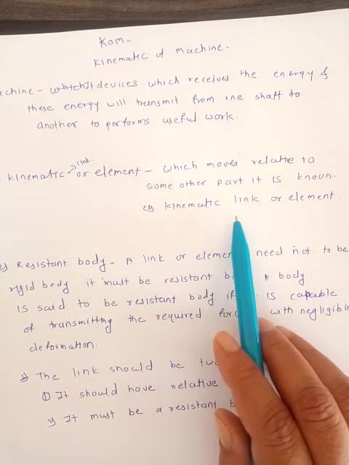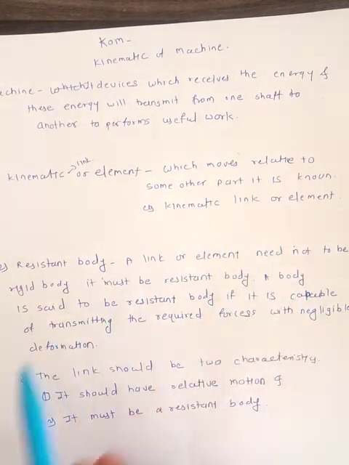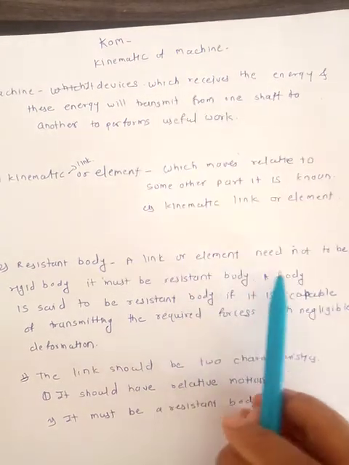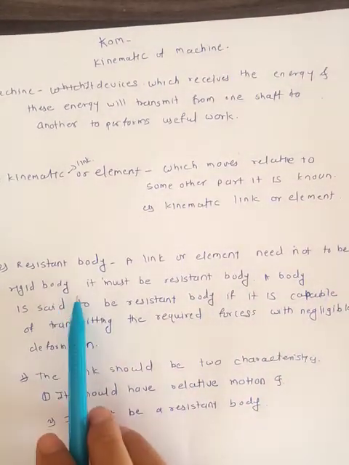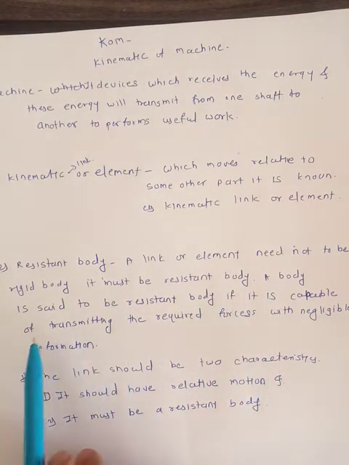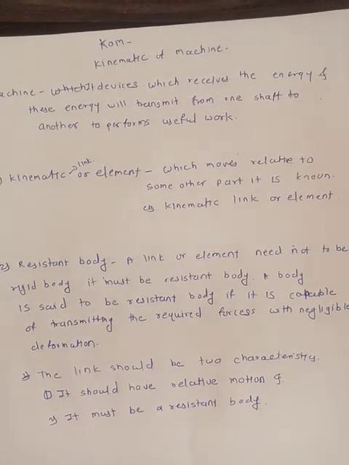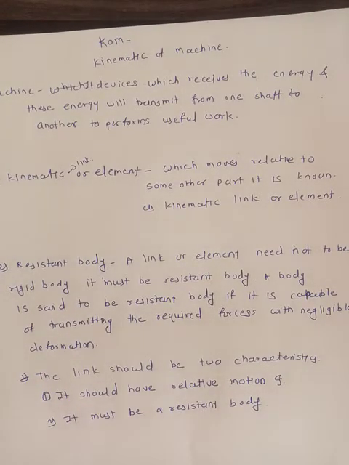This kinematic link must be a resistant body, capable of transmitting the required forces with negligible deformation. The link should have two characteristics: it should have relative motion, and it must be a resistant body.